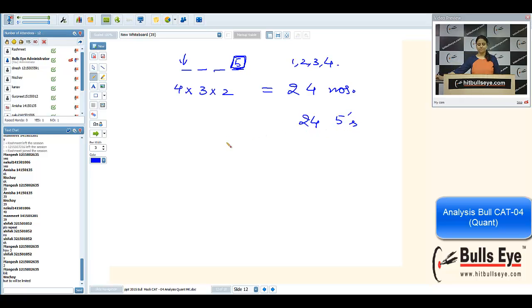But there is a problem. What is that problem? There can be a number which is a multiple of 25. I mean, it is divisible by 5 square or 5 cube or 5 raised to power 5. It is possible. So I'm considering those numbers. My number is ending in 5.